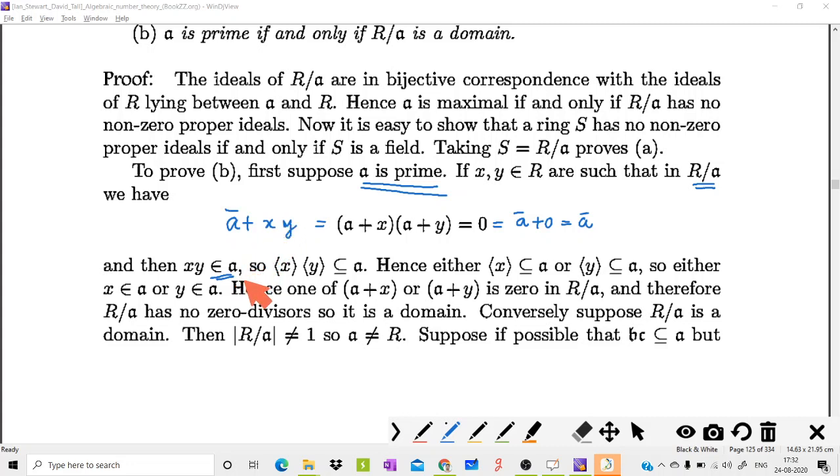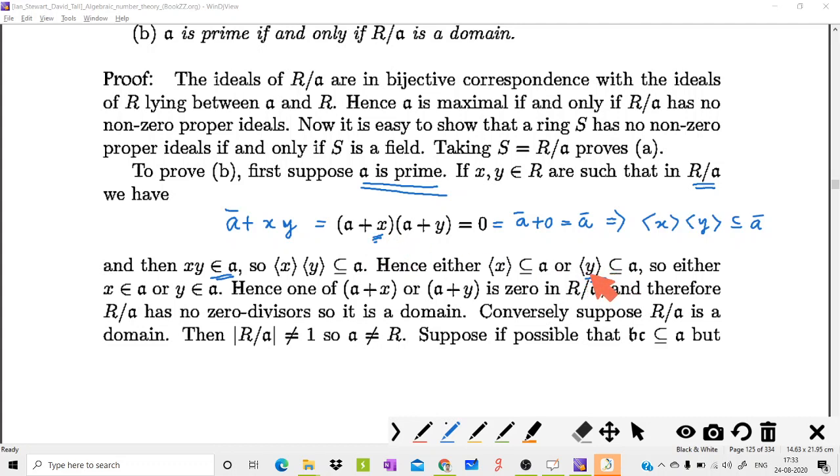XY is an element of A, but that is the ideal generated by X into ideal generated by Y, is contained in A. But our assumption is A is a prime ideal. So one of them is contained in A. Ideal generated by X is contained in A, or ideal generated by Y is contained in A. If this happens, we can say that x is an element of A. Consequently, this A plus x is the same as A, that is 0.